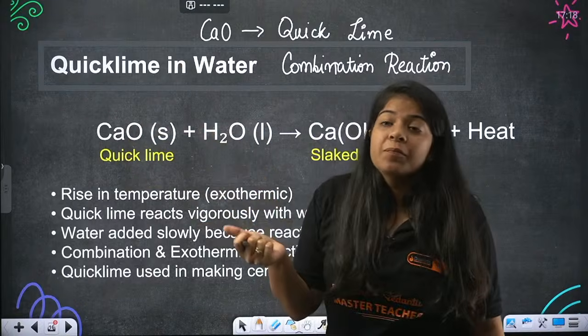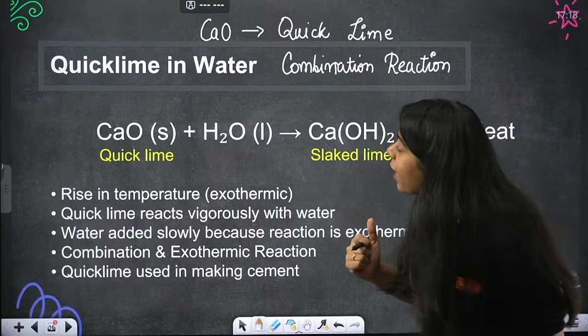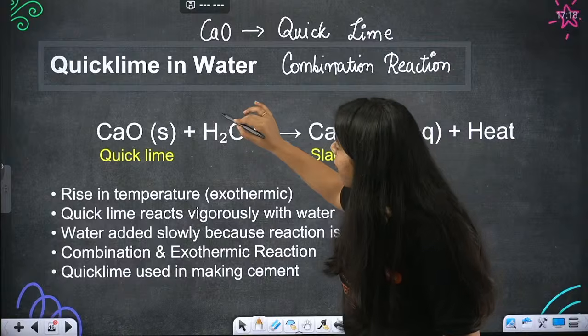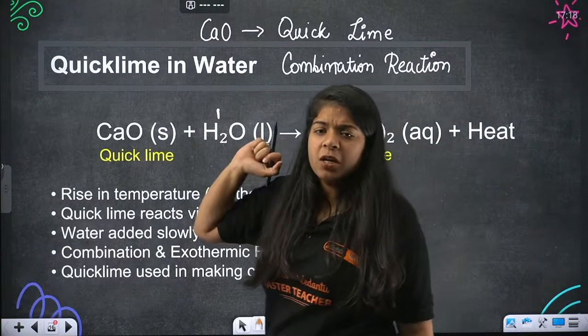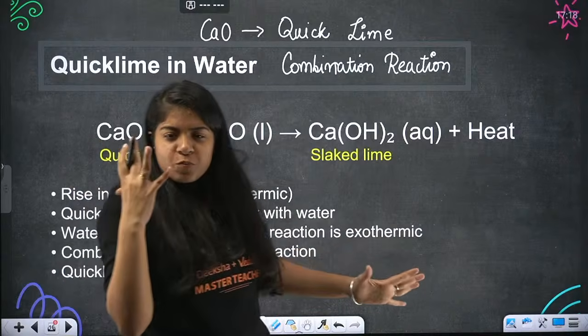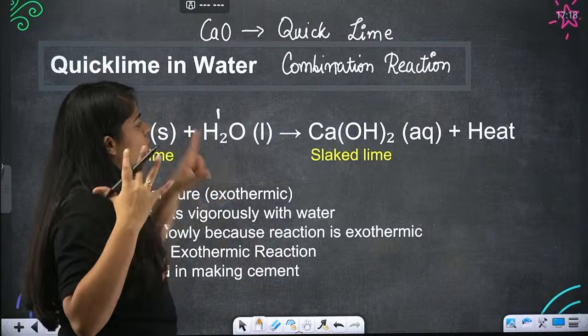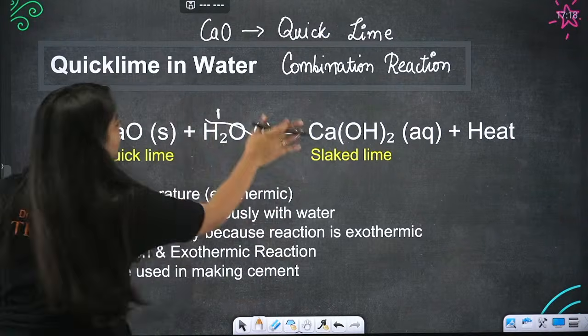react it with water. Now CaO reacting with H2O, what will happen? Beta, this hydrogen wants, I am paired with oxygen, I want more oxygen. I only have one oxygen here. I want more oxygen. So what does it do? Here oxygen is 2 times, right? So it goes with,